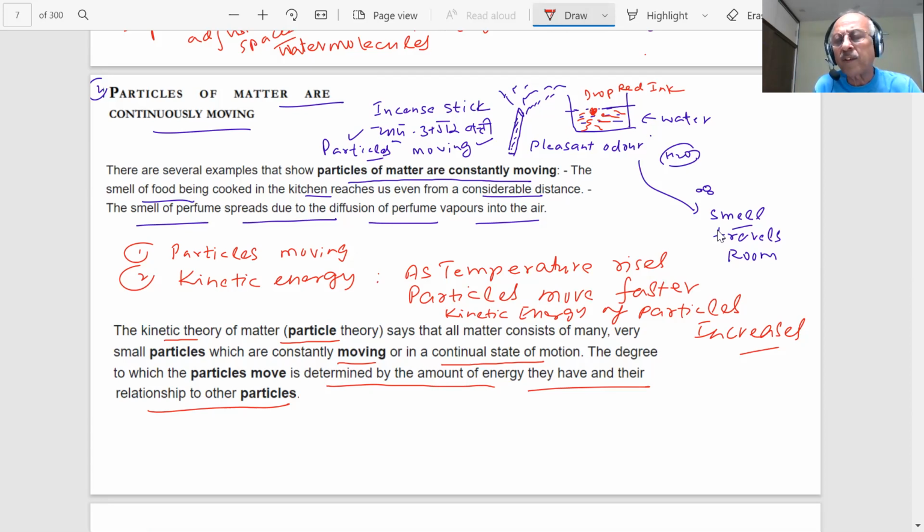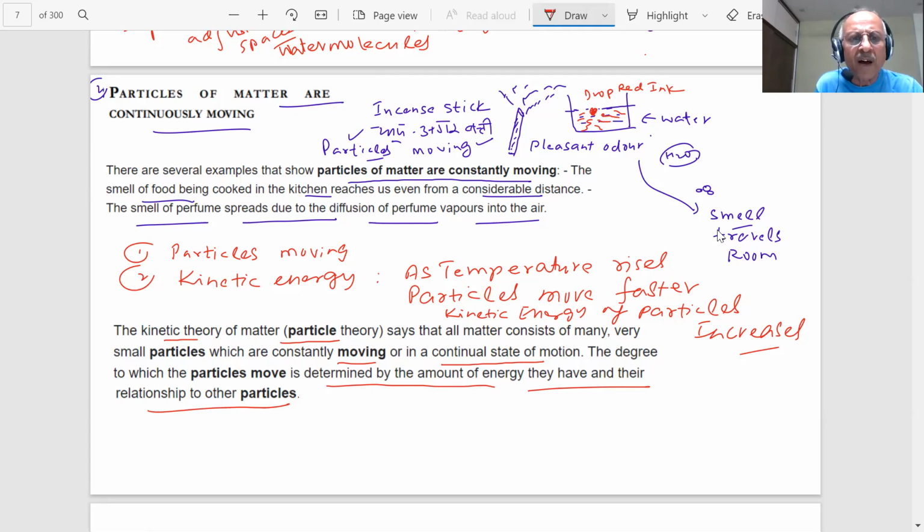So the more the temperature, the more the kinetic energy. The more heat you give, the temperature rises, the kinetic energy also increases, the particles start moving faster, and that is the reason the smell travels from one place to another. Here also you are right. When the incense is burning, the particles get more energy, so they spread in the entire room.